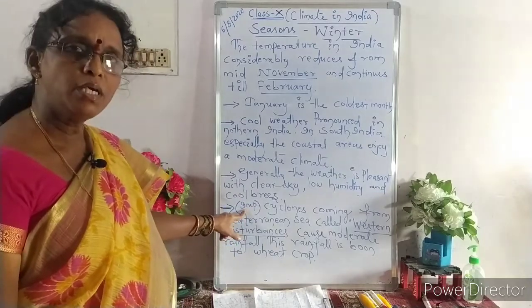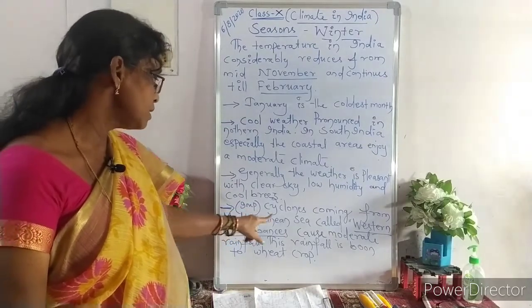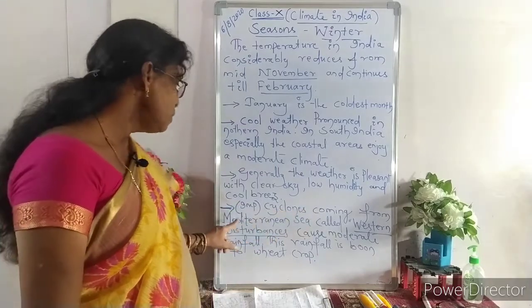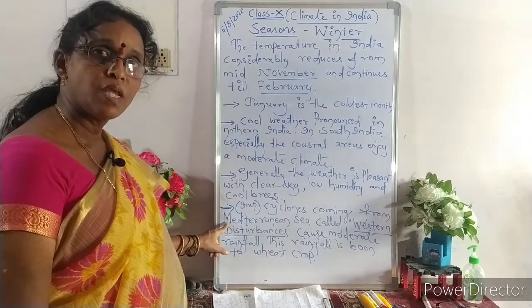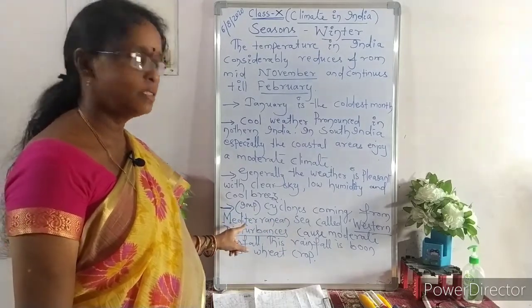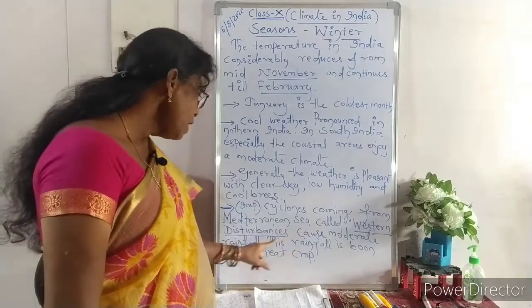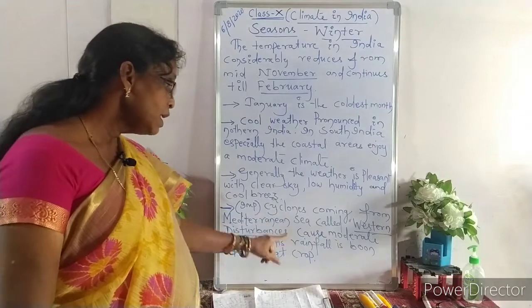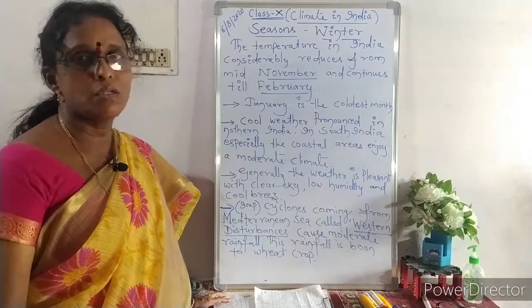A very important thing in the winter season is the cyclones coming from the Mediterranean Sea, called western disturbances. Those cyclones, which usually come in the winter season, are called western disturbances. They cause moderate rainfall, and this rainfall is a boon to the wheat crop, particularly in the north part.